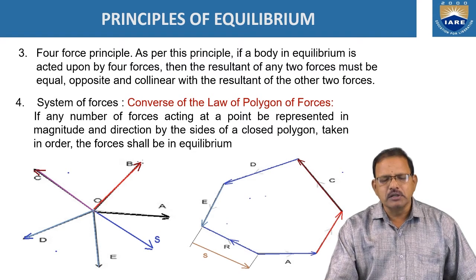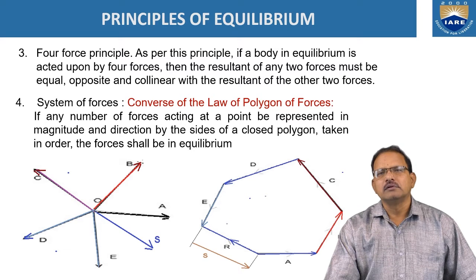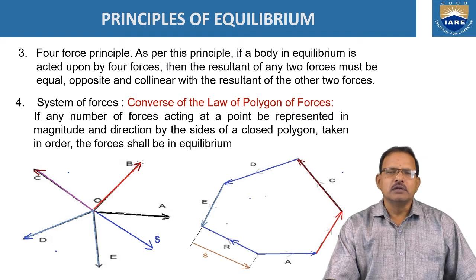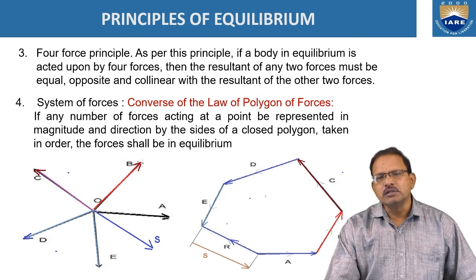Four-force principle. As per this principle, if a body is in equilibrium under the action of four forces, the resultant of any two forces must be equal in magnitude and opposite to the resultant of the remaining two forces, and these two resultants should be collinear.